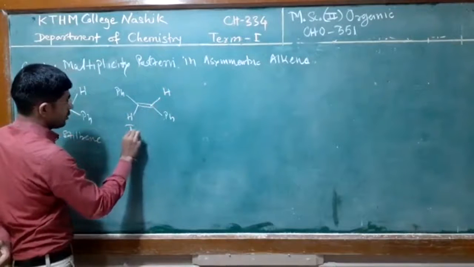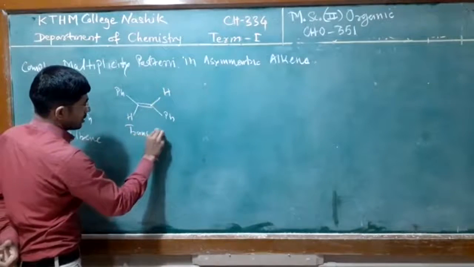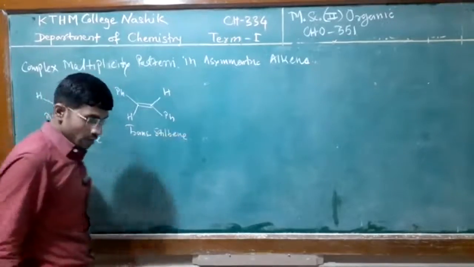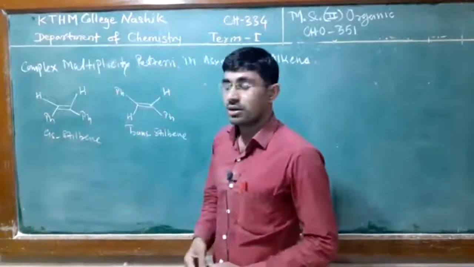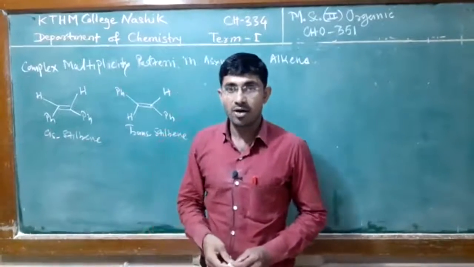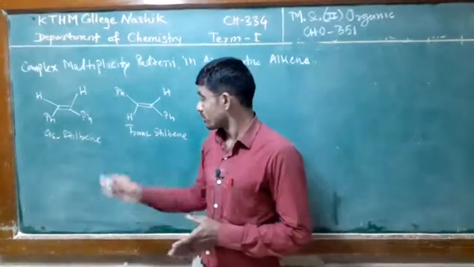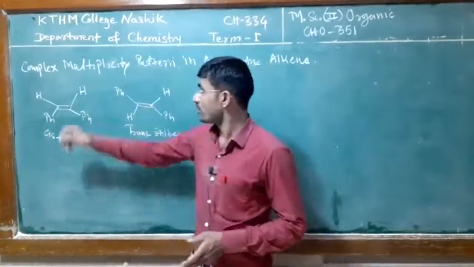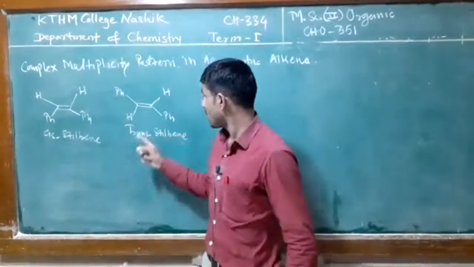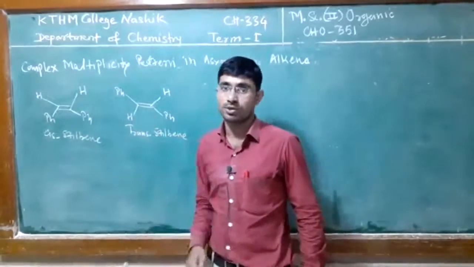This is also a well-known example, trans-stilbene. In these two compounds, either a plane or an axis of symmetry is present. In cis-stilbene, we observe a plane of symmetry which passes through the carbon-carbon double bond, and in trans-stilbene there is a C2 axis of symmetry.